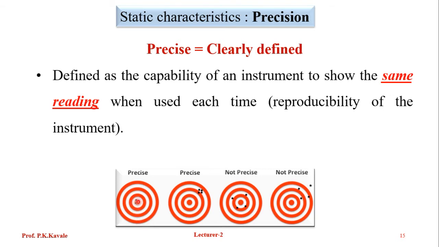They are close, we can say each time we are getting the same reading, so repeatability and reproducibility. We can say it's precise. Though there is an error in this second figure, it is precise, because it repeats the same reading. But what does the third figure show? The third figure shows it is not precise. Each time we give the same input, but it gives different kinds of output. So not precise. Everybody understood the difference between precision and accuracy.